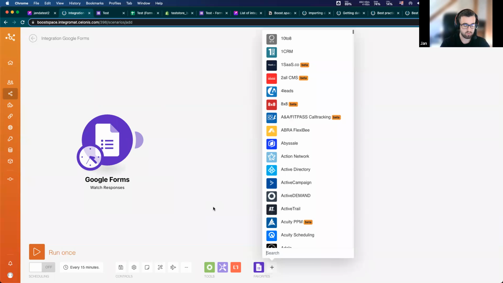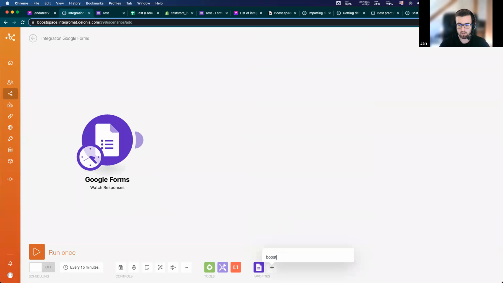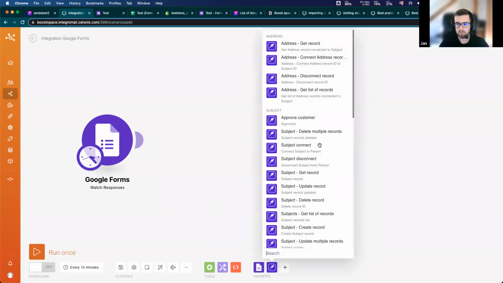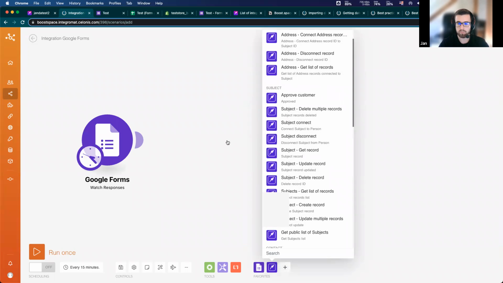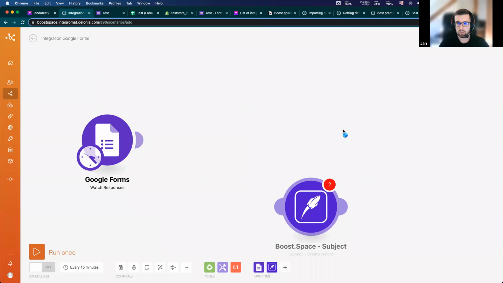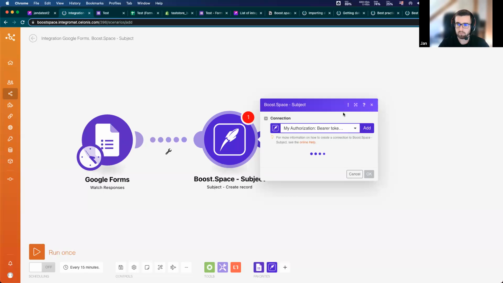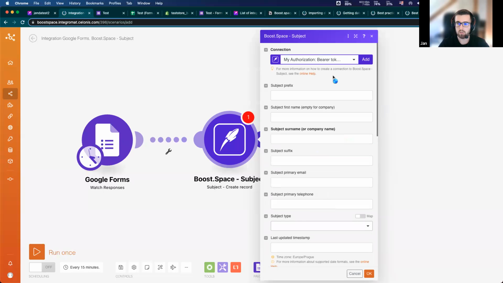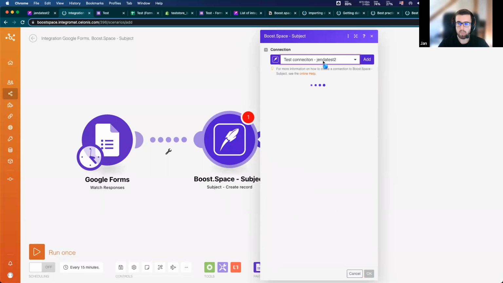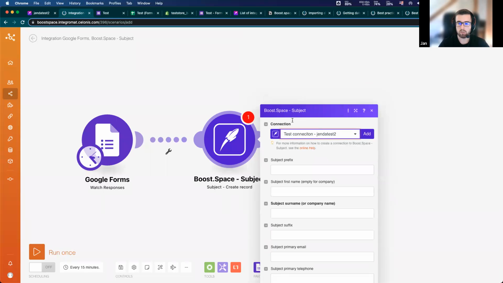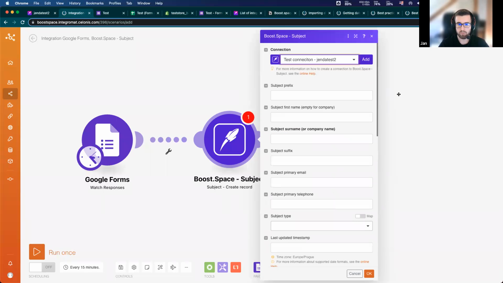So I will find BoostSpace. I want to create a new subject after the form is filled, so I will find subject, create record. I will choose my connection that I already prepared in the last scenario, and fill here the fields from the form.